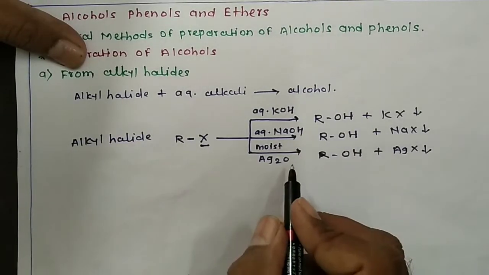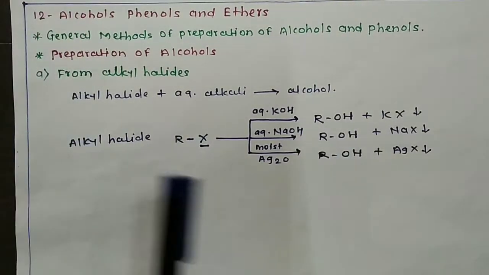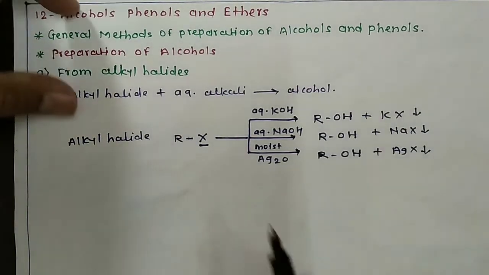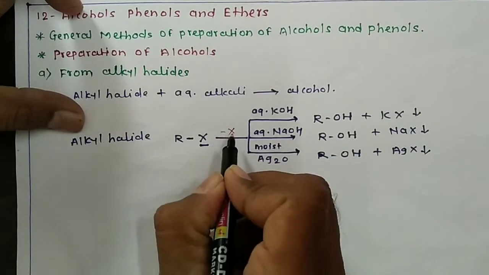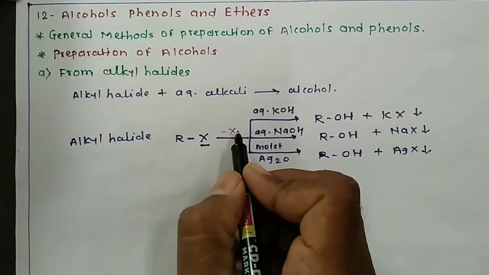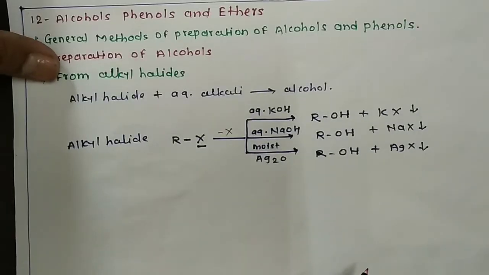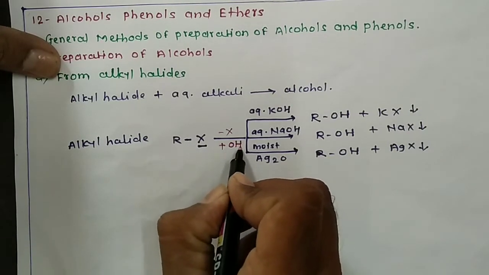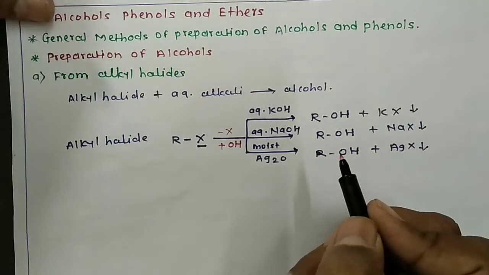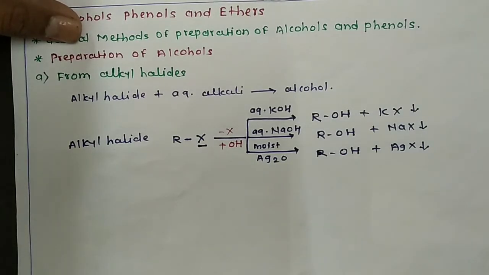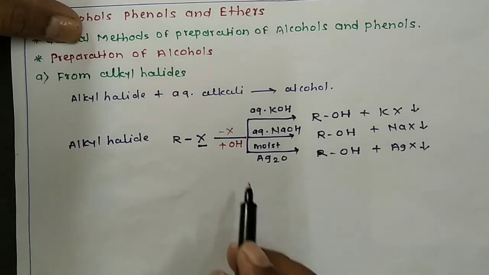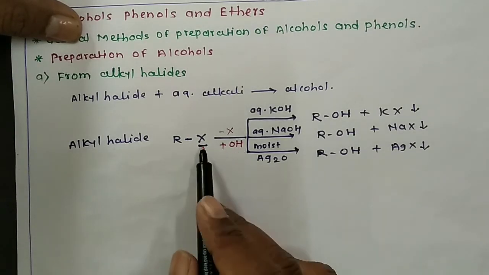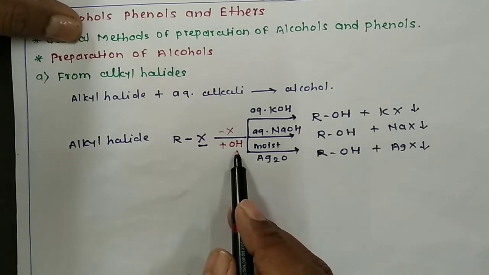So when you observe in these reactions, what happens? The halogen atom from alkyl halide is removed and the place of this halogen atom is taken by OH group. The halide group of this alkyl halide is a nucleophile, and this nucleophile we are replacing by another nucleophile.